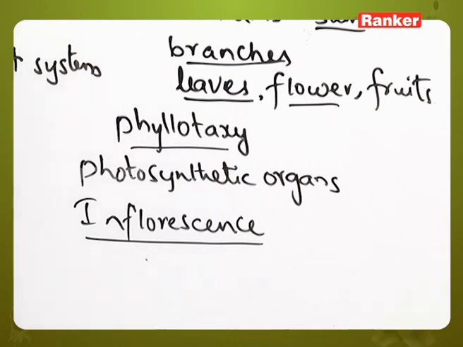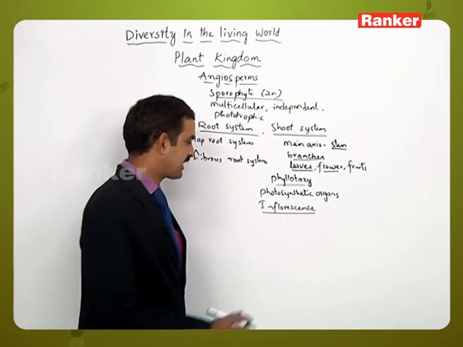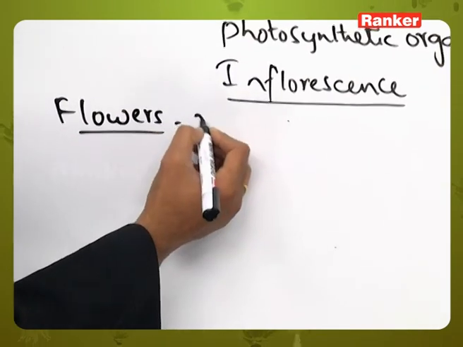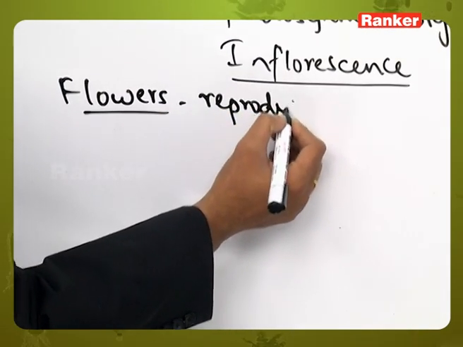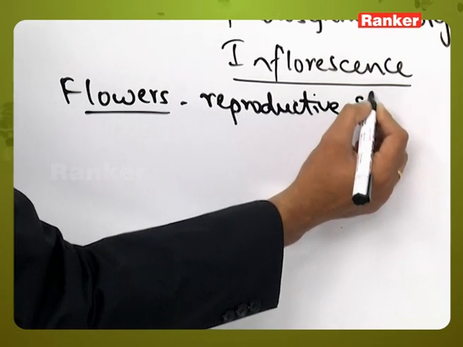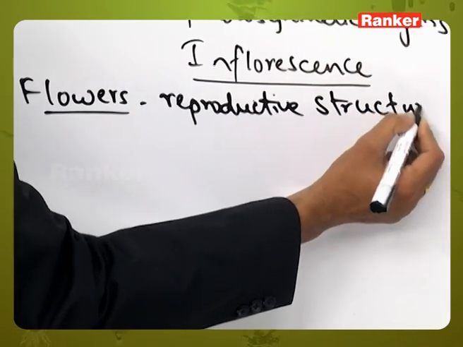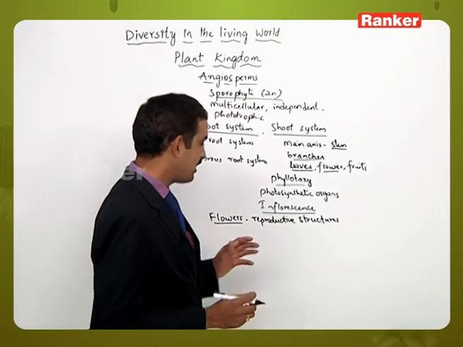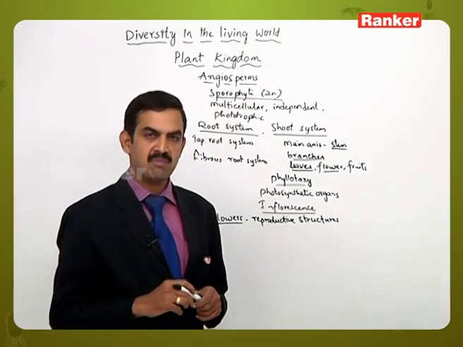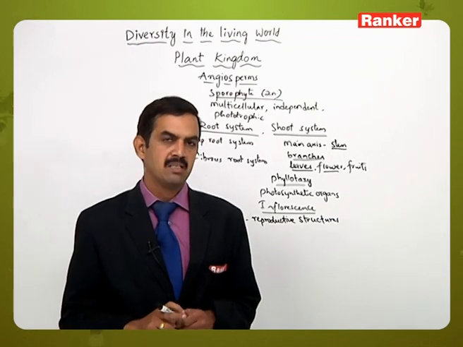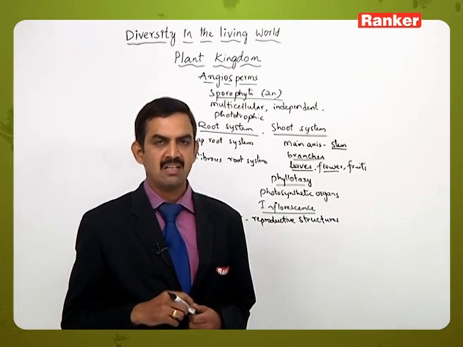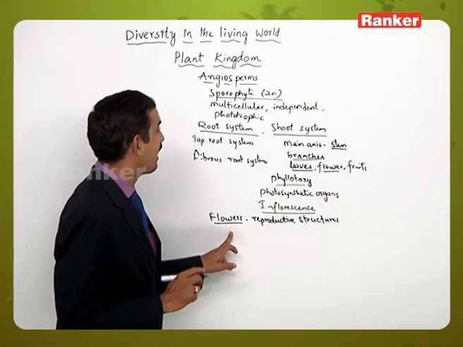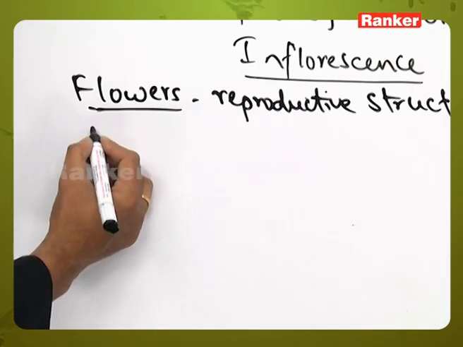Then coming to the flowers, flowers are considered as the reproductive organs or reproductive structures. Flowers are seen in the gymnosperms for the first time, but the flowers in gymnosperms generally lack perianth, but here the flowers of angiosperms will have perianth also.